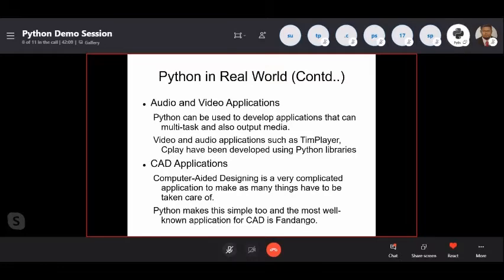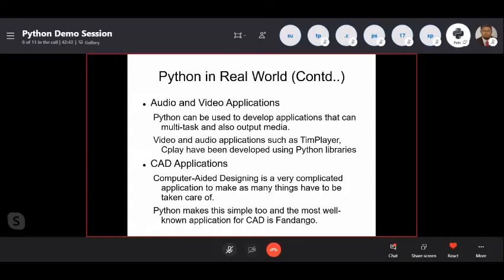CAD applications are used to create robotic machineries to make them work. That is called computer aided designing. It is a very complicated application to make, as many things have to be taken care of. Python makes it simple too, and the most well known application for CAD is FreeCAD. Using it we can use Python for robotic applications, the CAD applications. Even with VB we could do that previously, but with Python it is much easier than that.